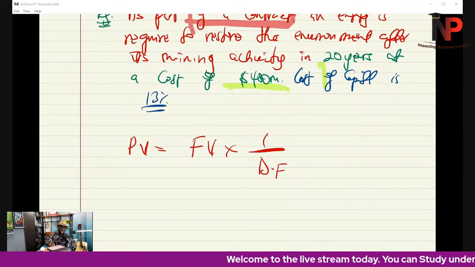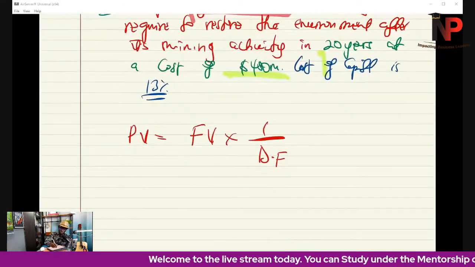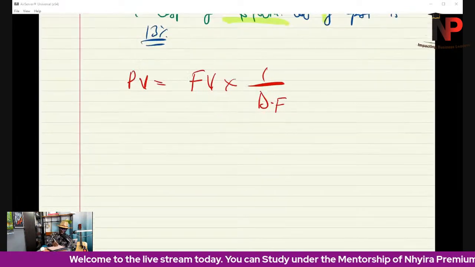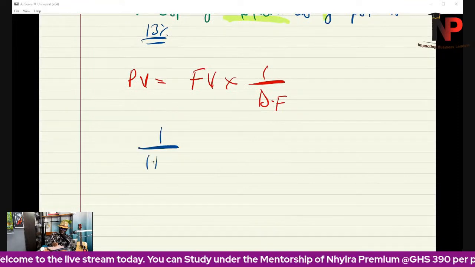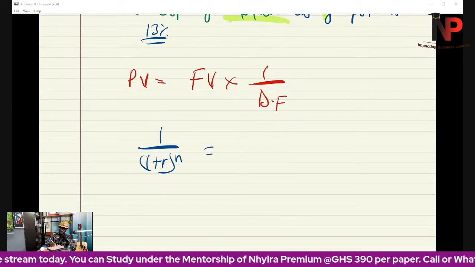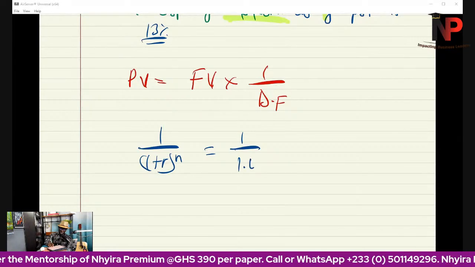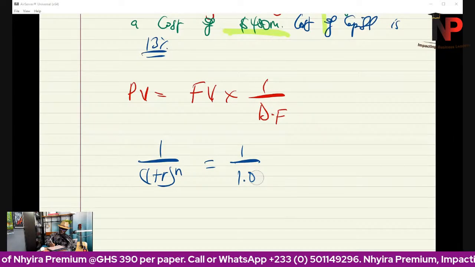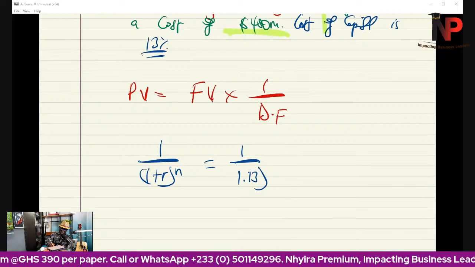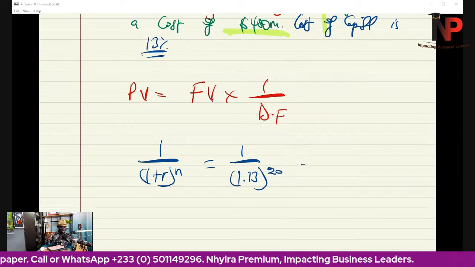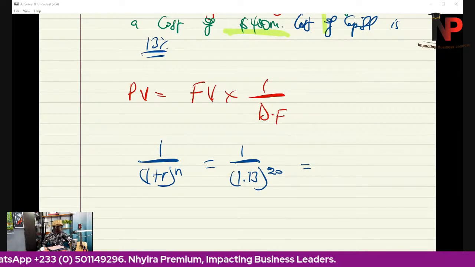Now, there are ways that you can calculate your discount factor. You know that already. That can be 1 over (1 plus r) exponent n. So my discount factor will be 1.13 exponent 20. That's how we calculate the discount factor. Where's my calculator?